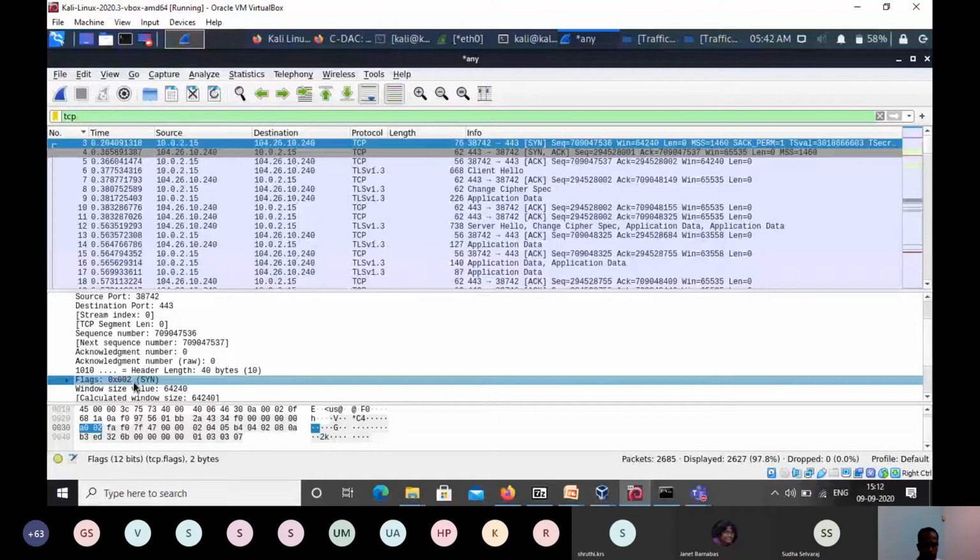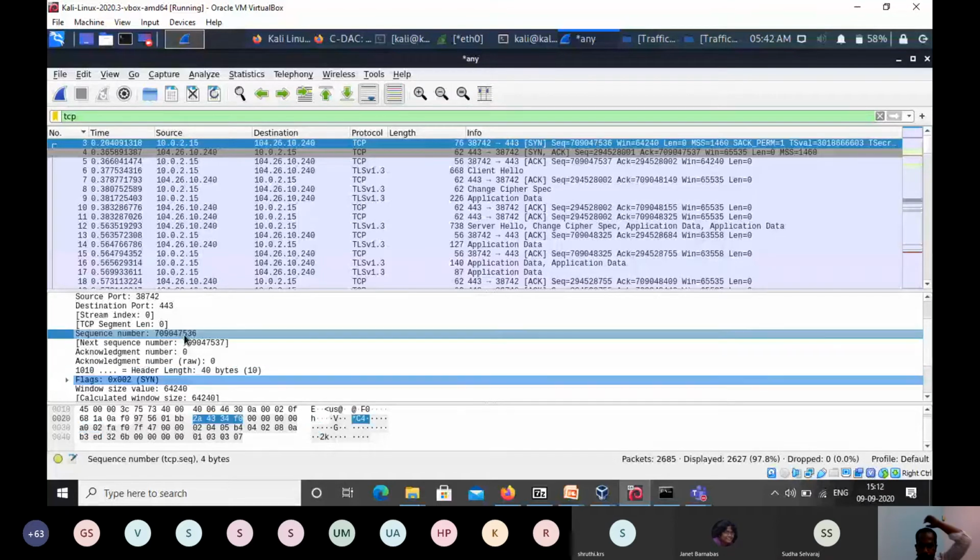Now we will check the sequence number. The sequence number is 709047536, and the next sequence number is the same, because here there is no next sequence number. The acknowledgement number is 0, since it is the first packet being sent.